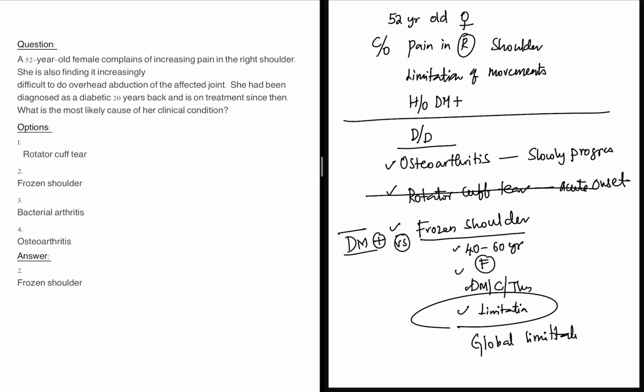So all these points are mentioned in the clinical scenario, which gives us a final diagnosis of frozen shoulder. I'm not going for bacterial arthritis because swelling and redness will be present, and arthritis will have systemic symptoms like fever, which are not mentioned here, though it can also be a potential differential diagnosis. So my end diagnosis in this condition is frozen shoulder. Frozen shoulder is an idiopathic, painful, stiff condition. Mostly females in the age group of 50 are affected. Diabetes, heart, and thyroid disease are prominently present. Right? That's it.